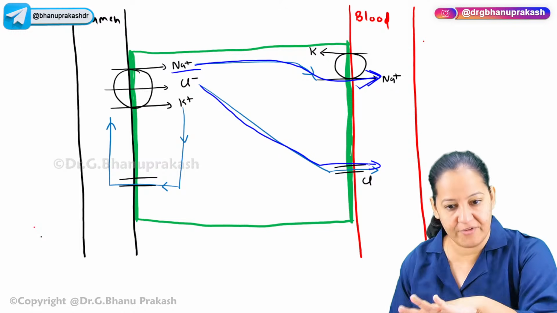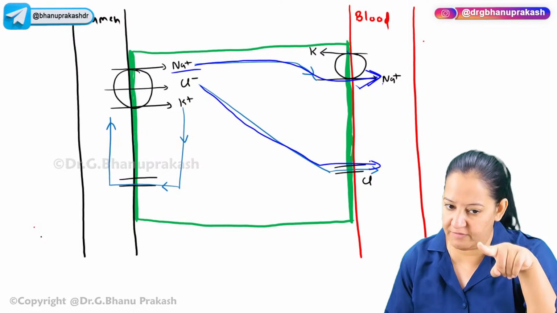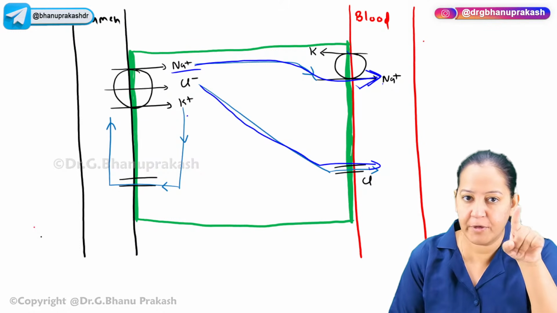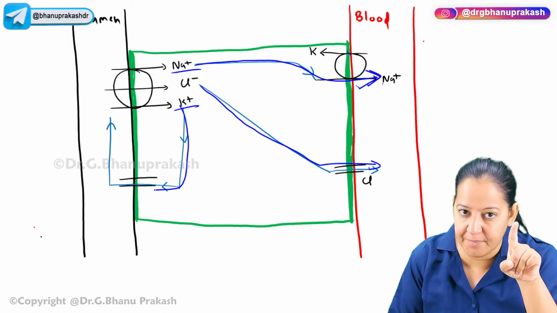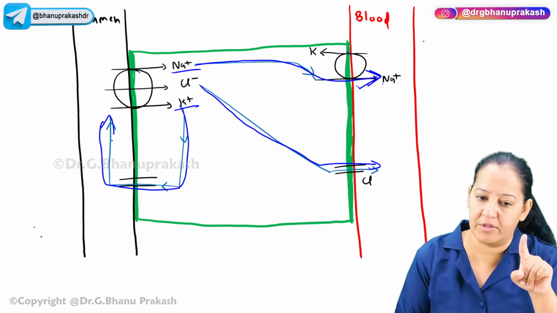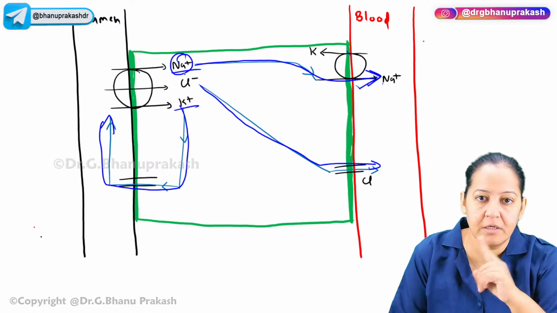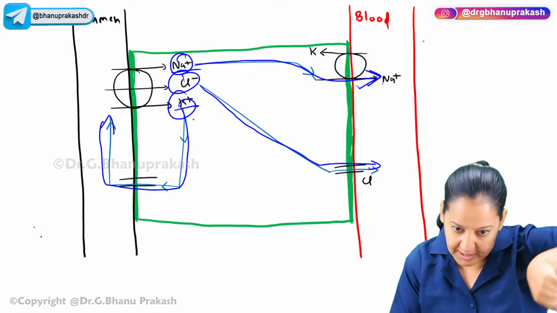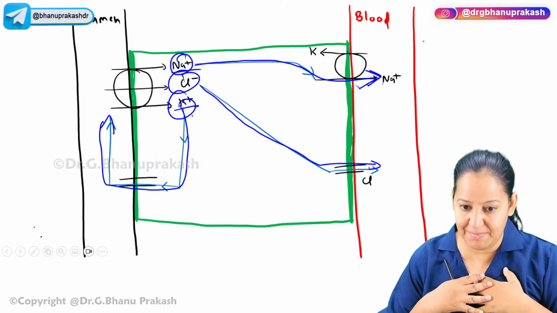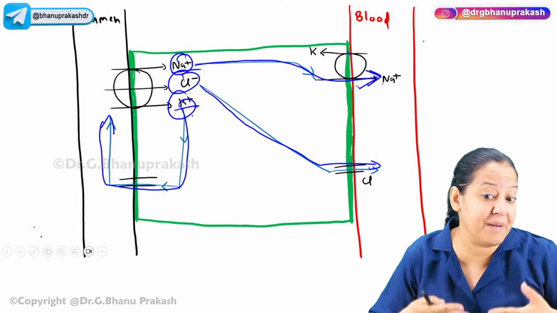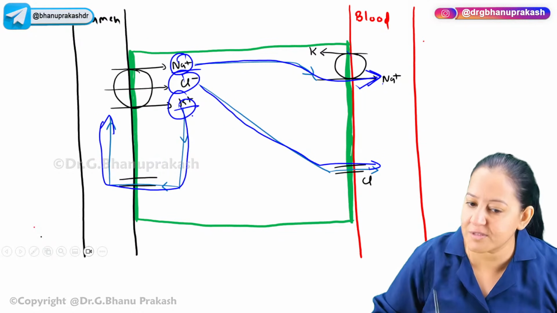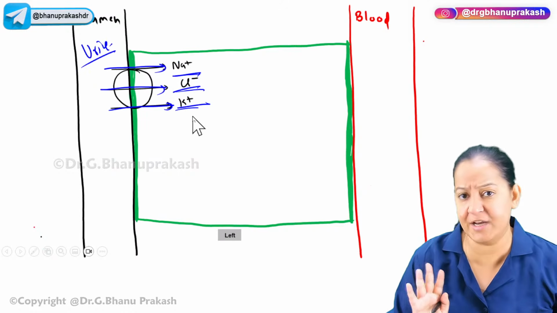On the basolateral surface, we have a sodium potassium transporter, and we have chloride. So they are moving in the blood. But potassium does not move in the blood. Potassium again moves out in the urine. So this happens normally. This is the fate. Sodium goes in the blood, chloride goes in the blood, potassium again comes in the urine. That is the summary. It happens in me currently also. This moment also it is taking place in me, you, everyone. This is a constant process taking place every minute in all of us.